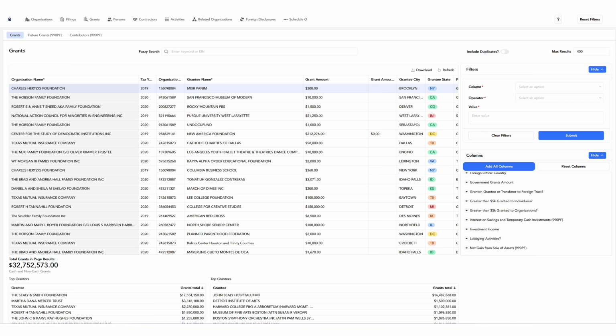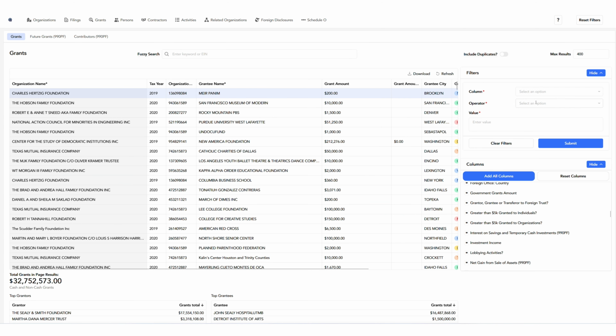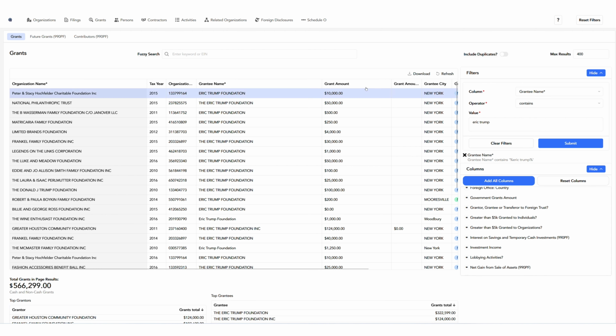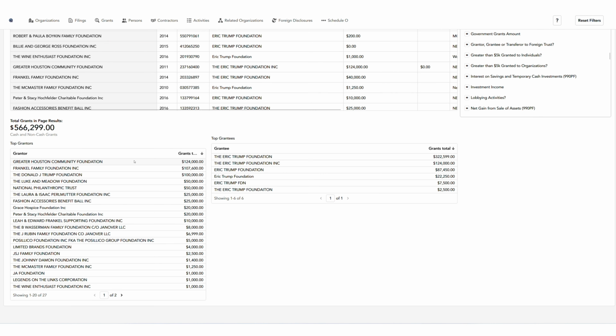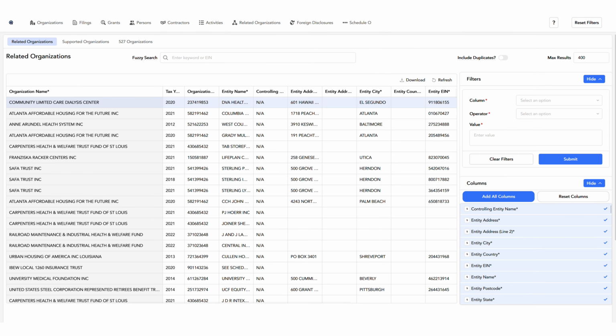Going through a single 990 form line by line is fine if you're looking to understand a few things about a single charity, but what, for instance, about its donors? 990 forms only show which persons and groups to which a charity has given money. To find this charity's own donors, you'd have to go to the donors' 990 forms, but if you don't know who those donors are, how do you find their tax returns? Quidnunc solves that. And it's not just grants.